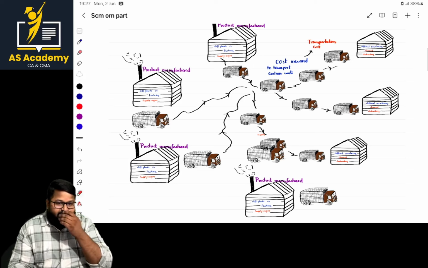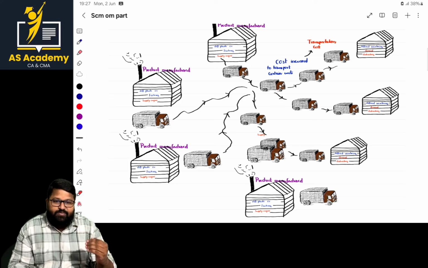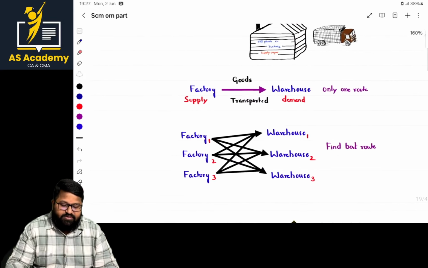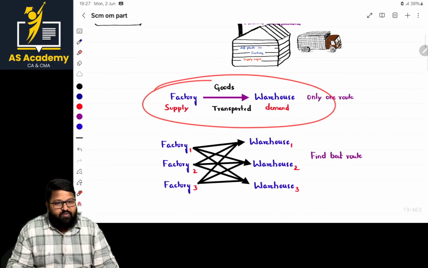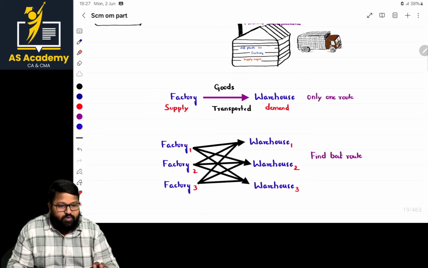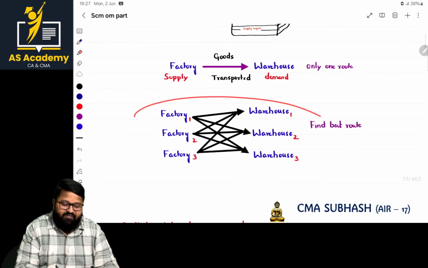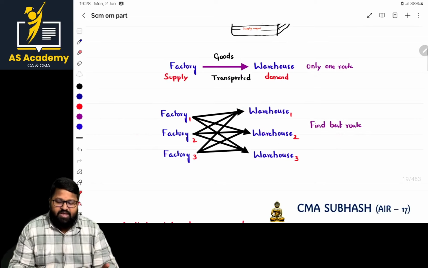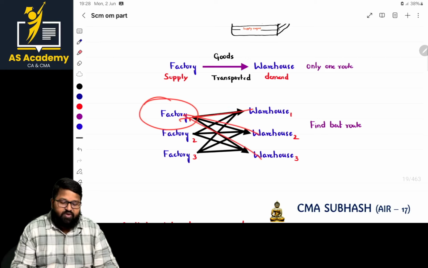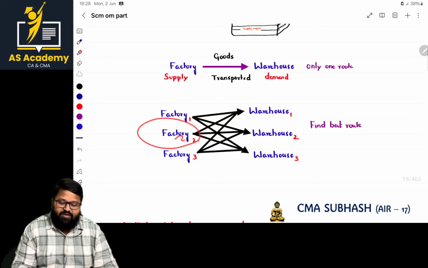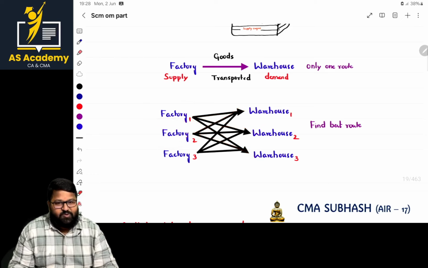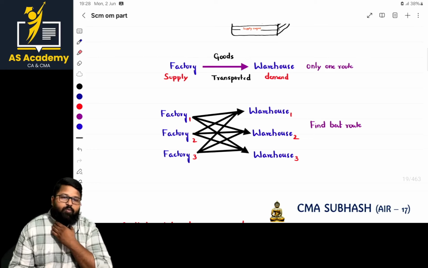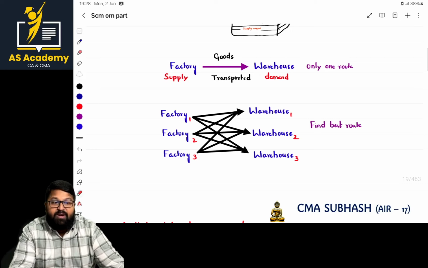Okay, the main target of a company is to optimize the cost. So we have to decide which is our best alternative. Now, sir, if this is the first scenario, for example, there is only one factory, there is no issue at all. We can transport the goods, it's very fine. But however, in the real world, there are more than one factory and more than one warehouse. There can be a chance from factory 1 we can transport the goods to warehouse 1, 2, 3. The same way from factory 2, to 1, 2, 3. So now, which is our better alternative? The better alternative in the sense from which point of view, ma'am? Cost point of view, we have to see the better alternative.